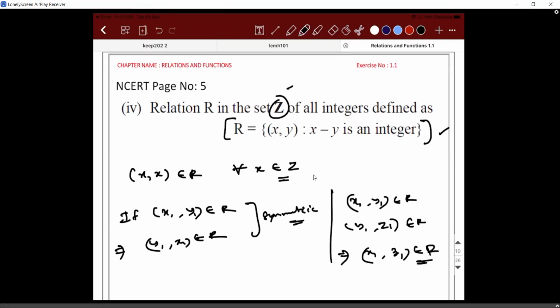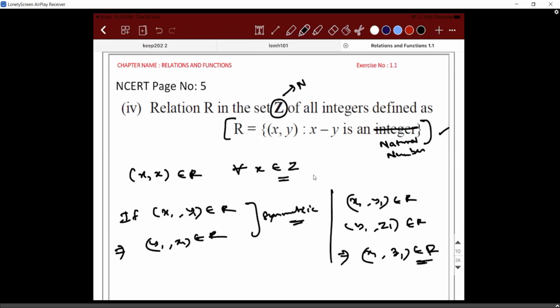Okay, let's slightly modify the question. Instead of integers, as I told you, had they given you natural numbers, now try to answer this. None of them. Because if you take natural numbers, it is going to be 1 comma 1, 2 comma 2, something like that. So 1 minus 1 is going to give you 0, which is not a part of natural numbers. For example, had they given it as whole numbers, it could have been reflexive. Then what about transitive and symmetric?